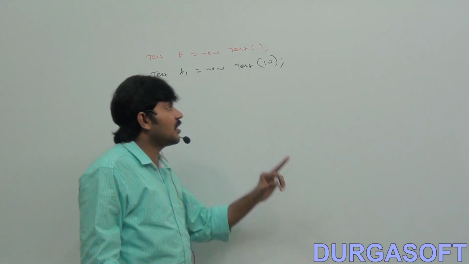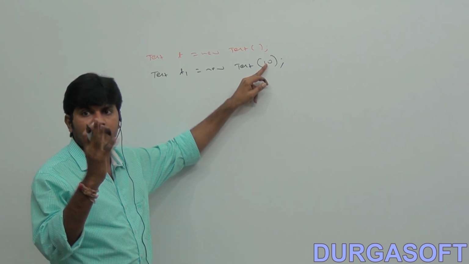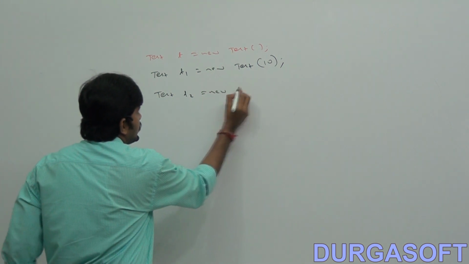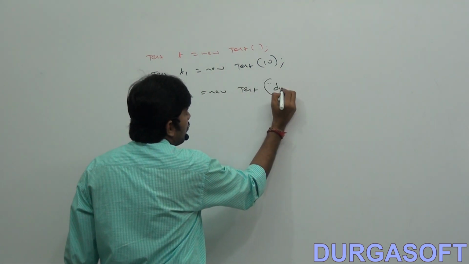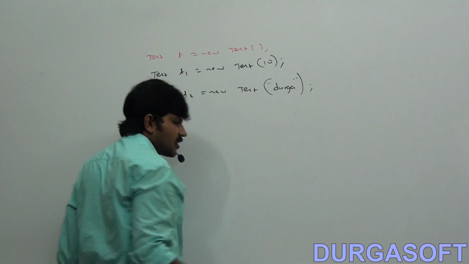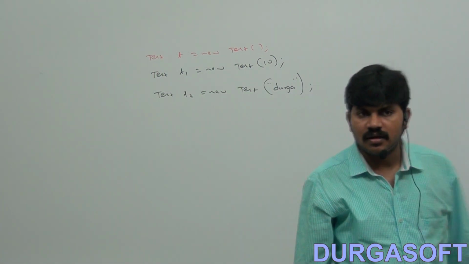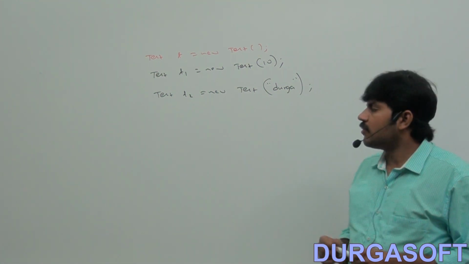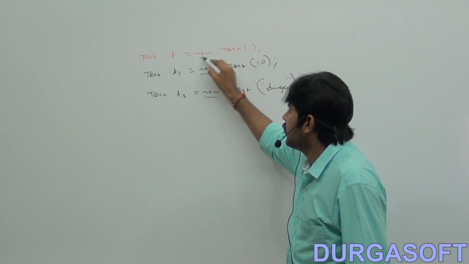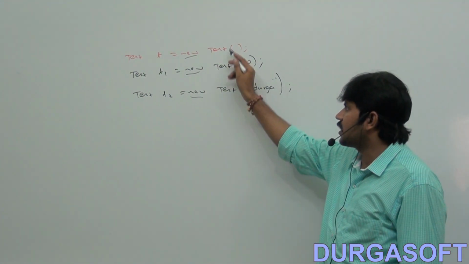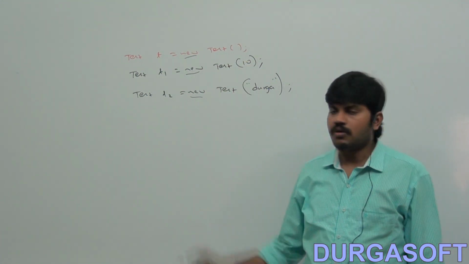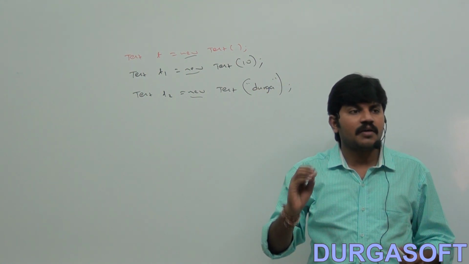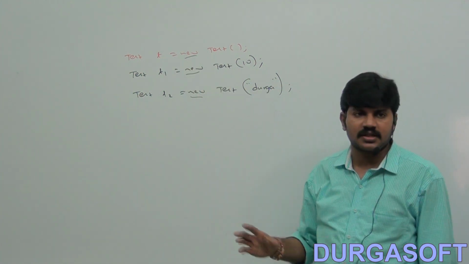Assume the Test class should compulsorily contain an int argument constructor, otherwise the code won't compile. Similarly, Test t2 = new Test("Durga"). In this case, the string argument constructor will be executed. So in the case of the new operator, we can invoke any constructor based on our requirement: no argument, int argument, string argument, double argument.